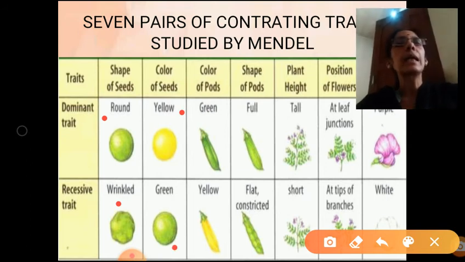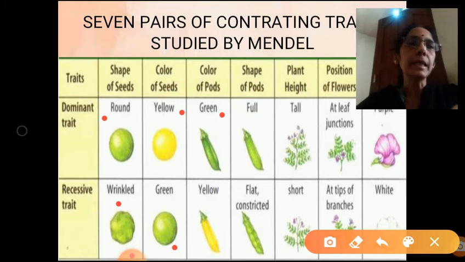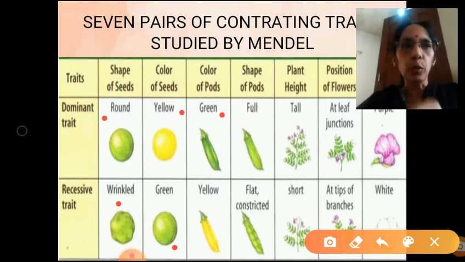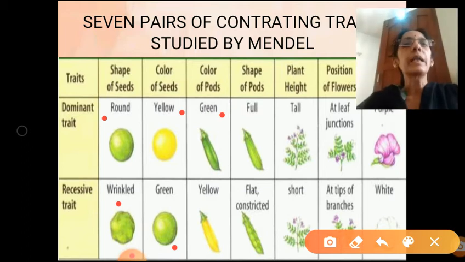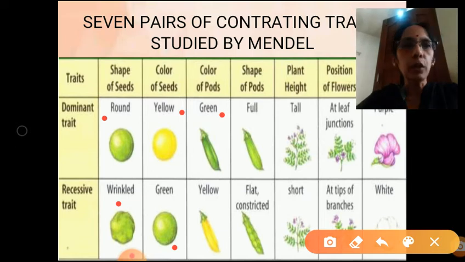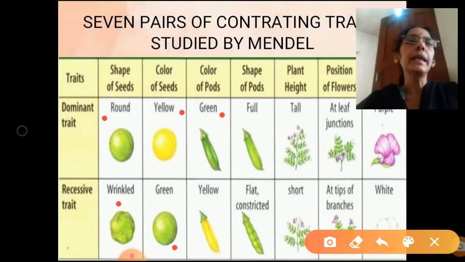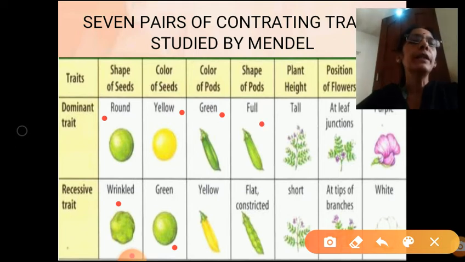Then comes color of a pod. Pod here means a type of fruit. If you take the color of the pod, green is dominant, yellow is recessive. And shape of the pod, inflated or full is dominant, constricted is recessive.